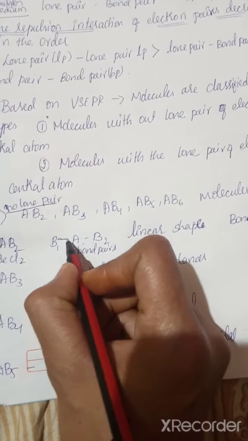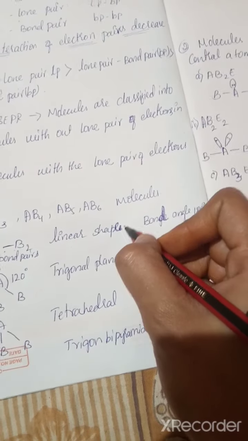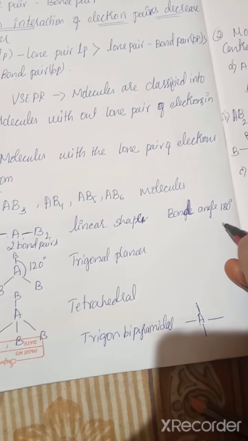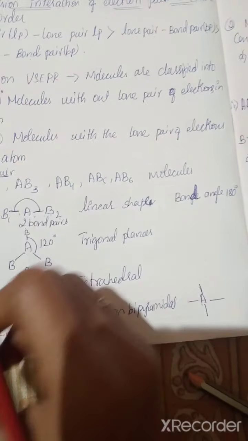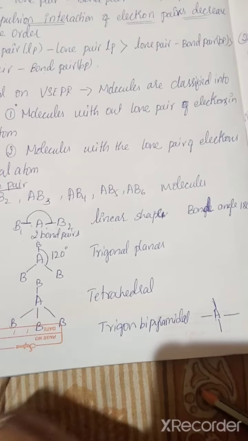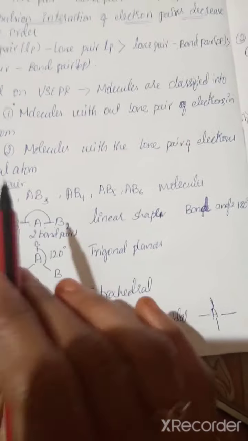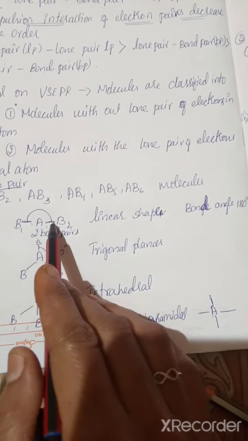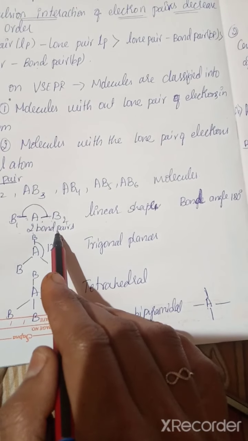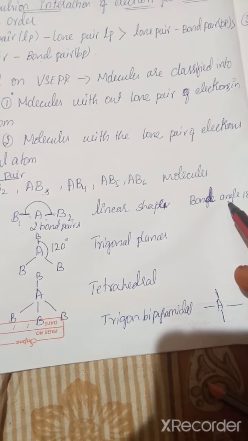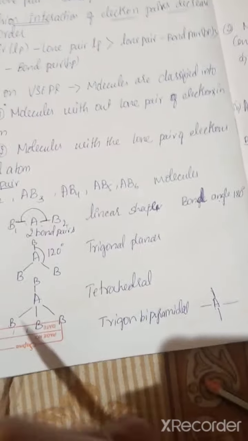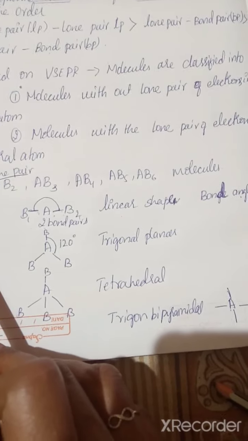Is it clear? See here, you can see the two bond pairs. That means it has the linear shape. And the bond angle between them is 180 degrees. Is it clear? AB2 means no lone pair of electrons is represented, only two bond pairs, and it has the linear structure with bond angle 180 degrees. Is it clear? Yes. Next, AB3.